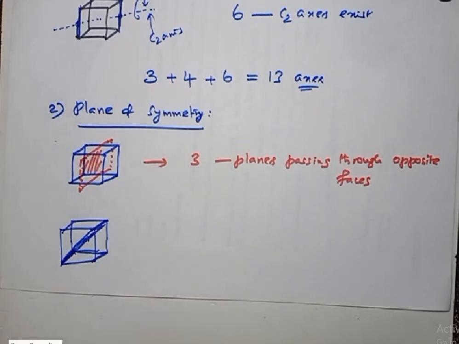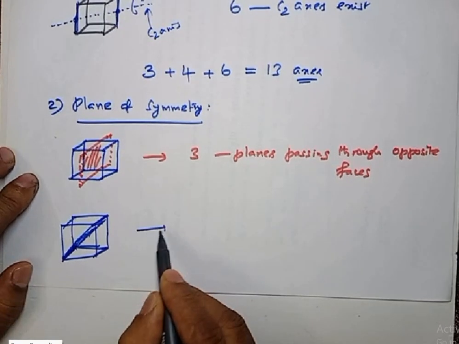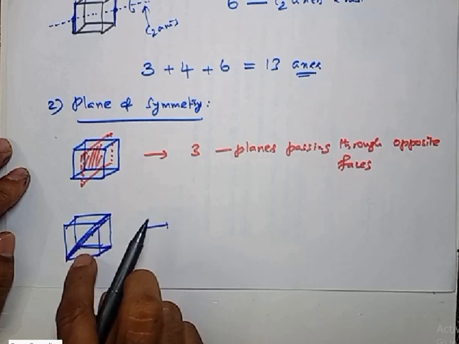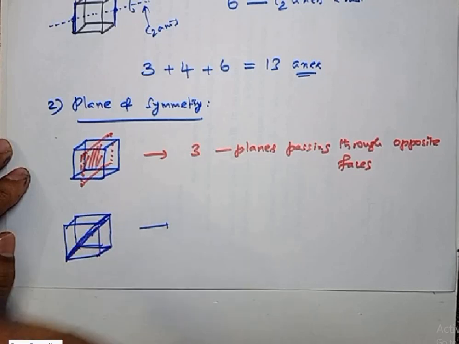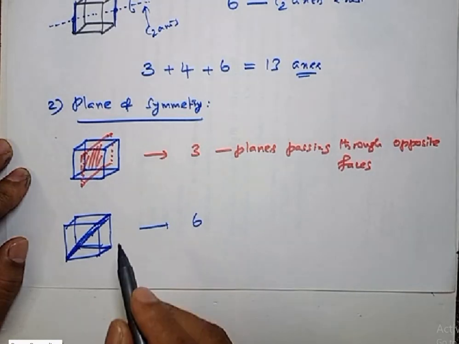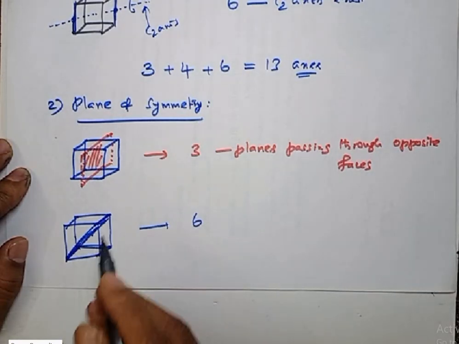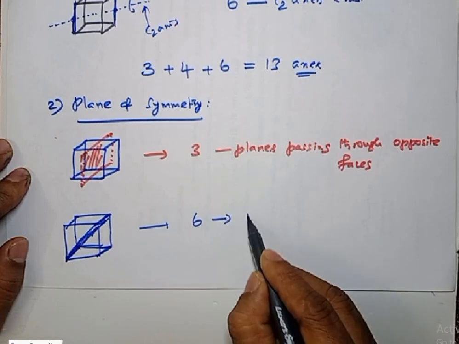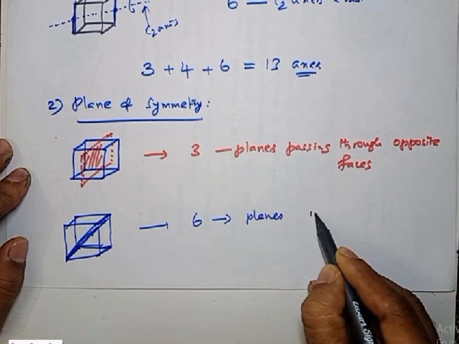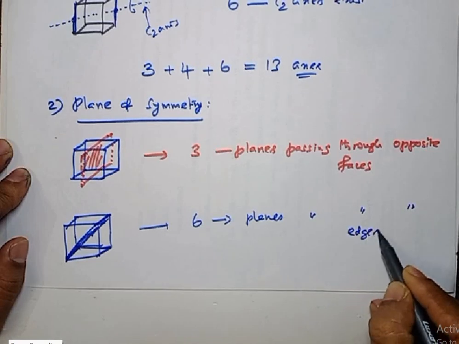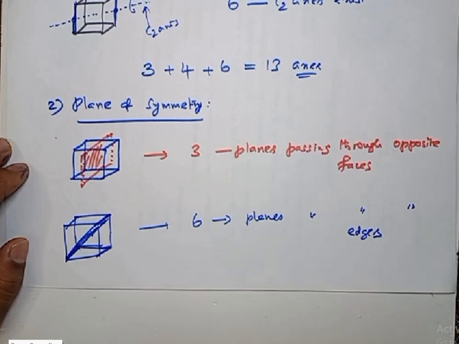Yeah, it is called diagonal planes. Yes sir, you're right. So here, listen, each plane passes through opposite edges. Since a cube has 12 edges, we have 6 diagonal planes like this. So we have 6 planes passing through opposite edges.